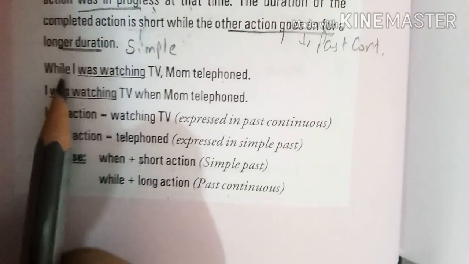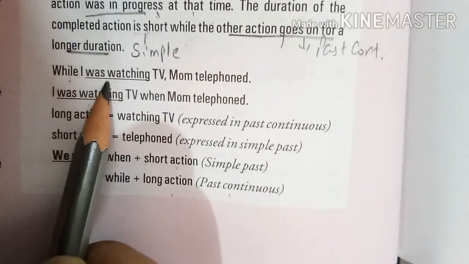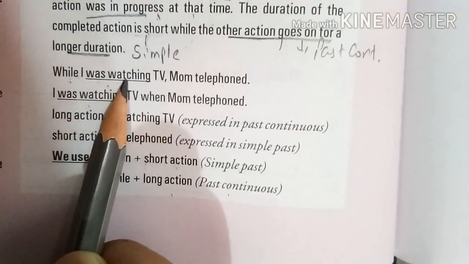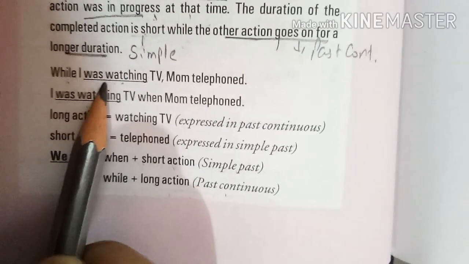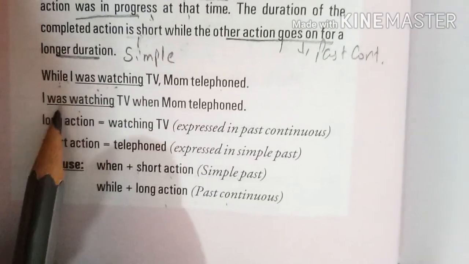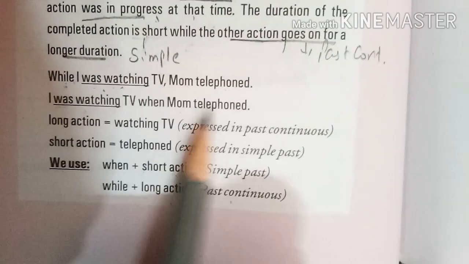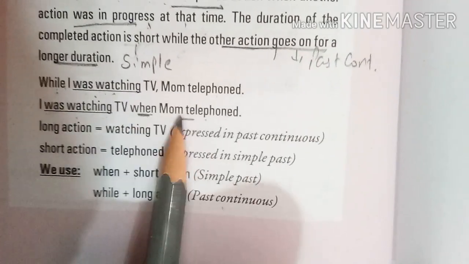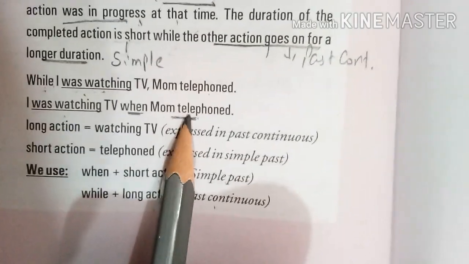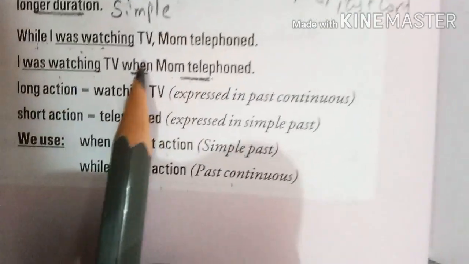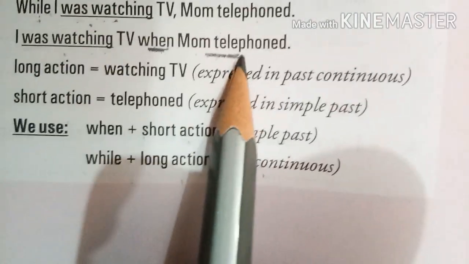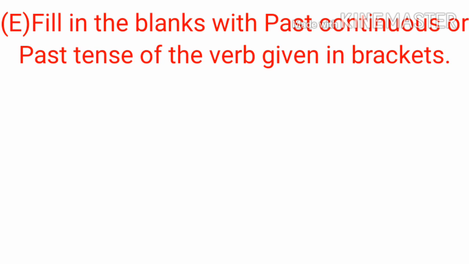I again repeat, while plus longer action, I was watching TV, is which tense? Past continuous. And I was watching TV when mom telephoned. When plus mom telephoned, this is the short one, and this is which tense? Simple past. Now let's start our exercise.